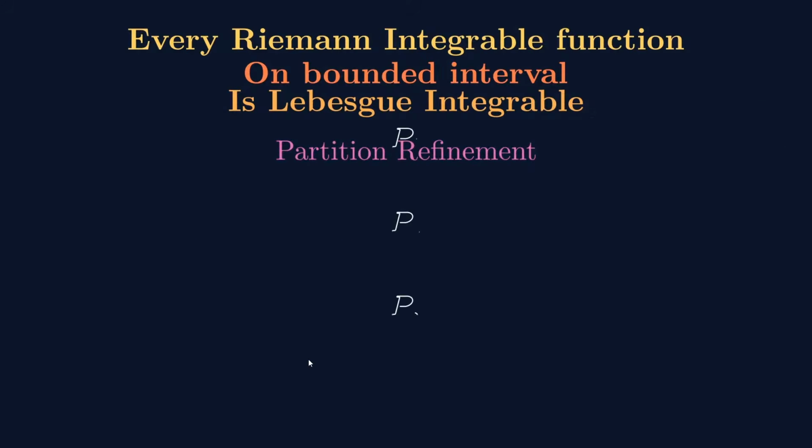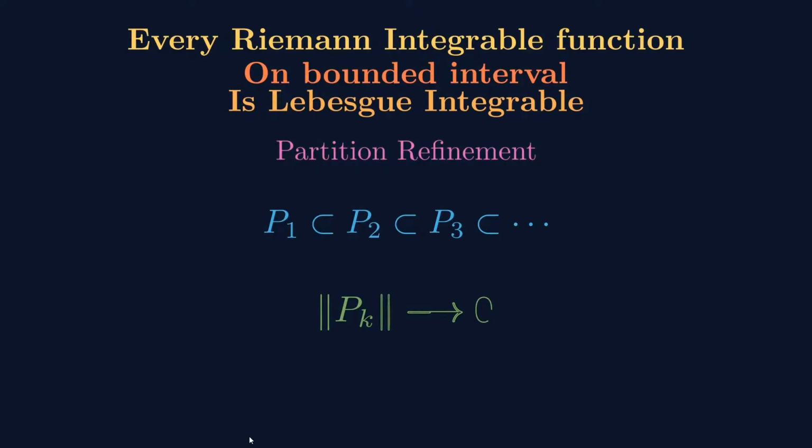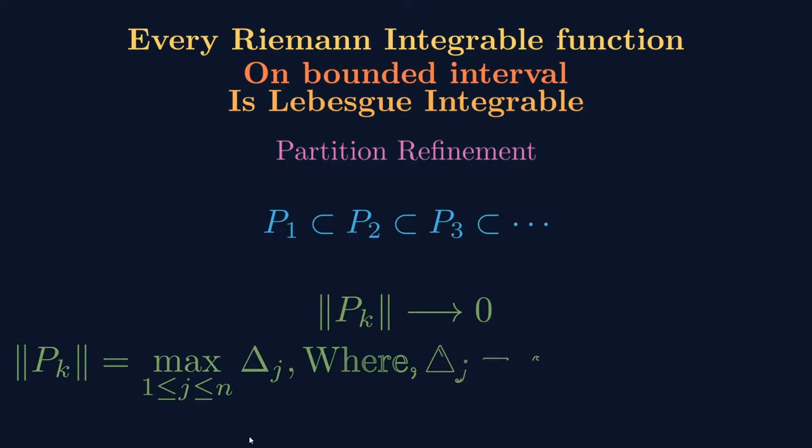Then refinement of partition. A partition P2 is said to be a refinement of another partition P1 if P2 is a superset of P1, and P3 is a refinement of P2, P3 is a superset of P2, like that. Then the mesh or norm of the partition Pk is defined as the maximum length of the interval delta j, where delta j is the length of the interval or measure of the interval.